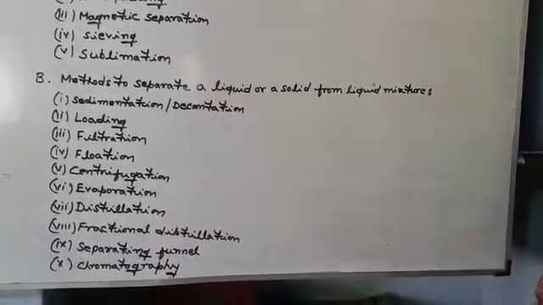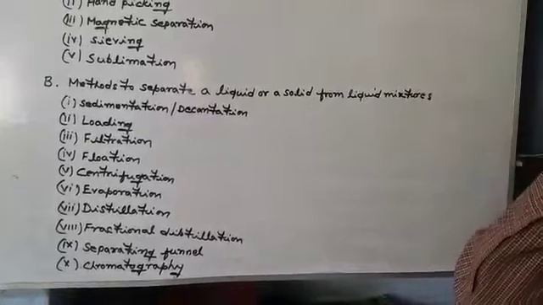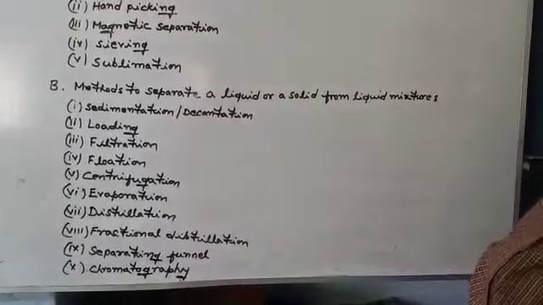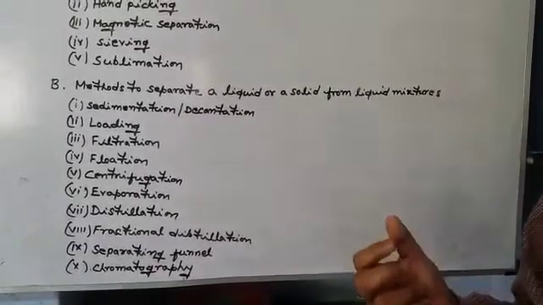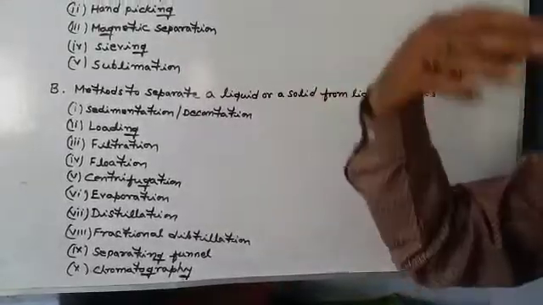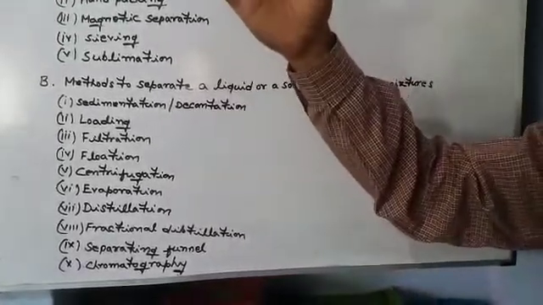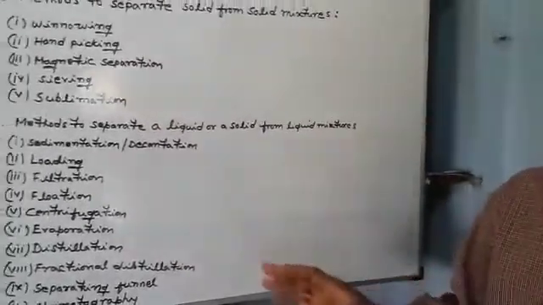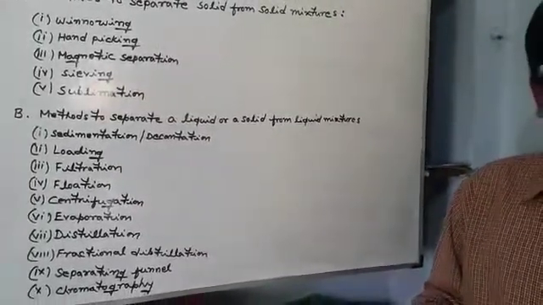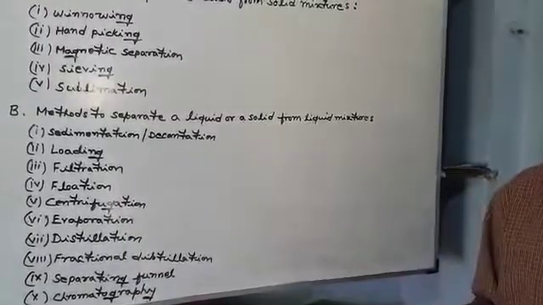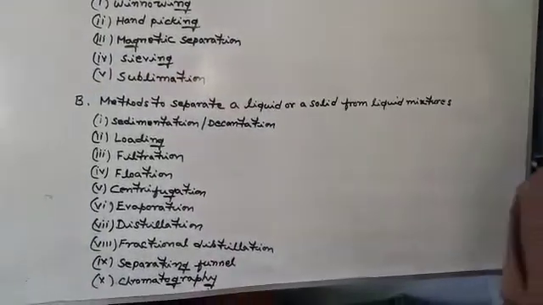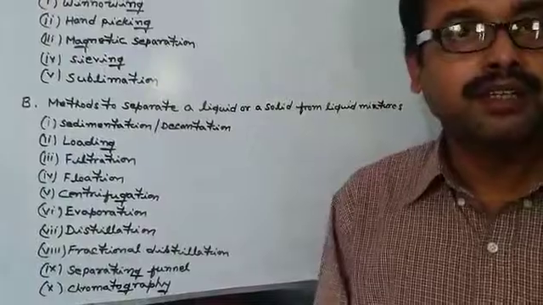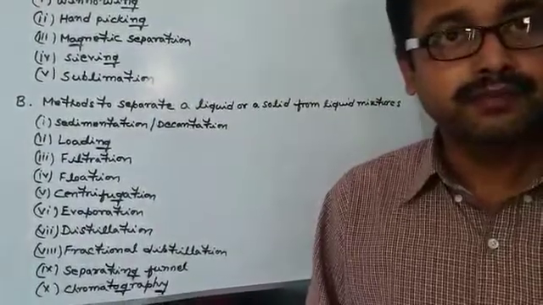For example, when we heat a sugar water solution, water boils at 100 degrees Celsius and gets converted into vapors and tries to escape out. But if it is made to pass through a condenser, the evaporated part of the water condenses into liquid and can be collected as distillate.